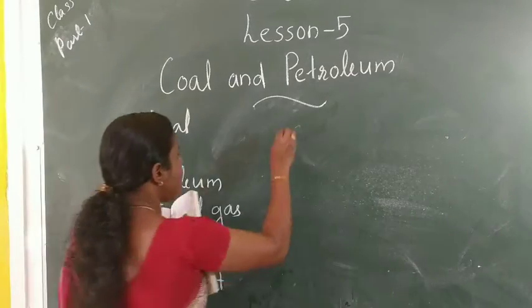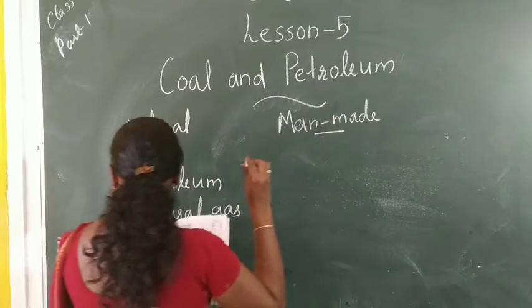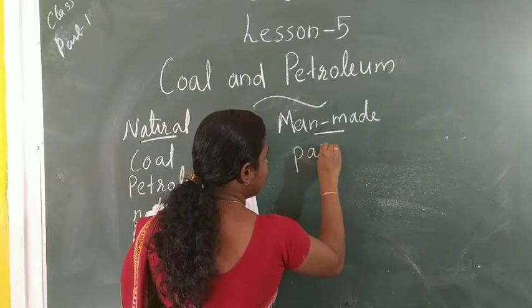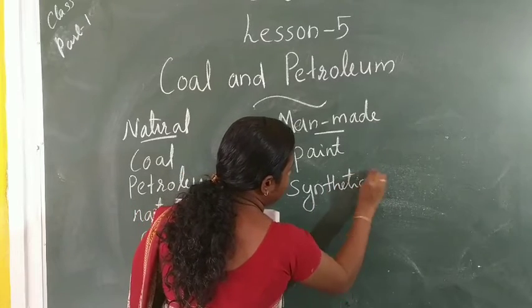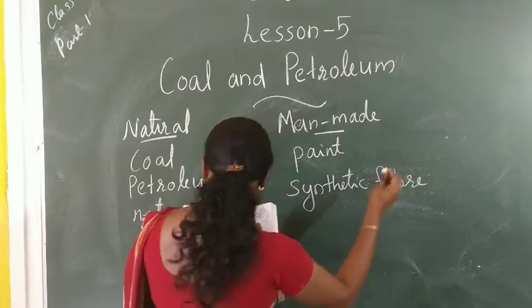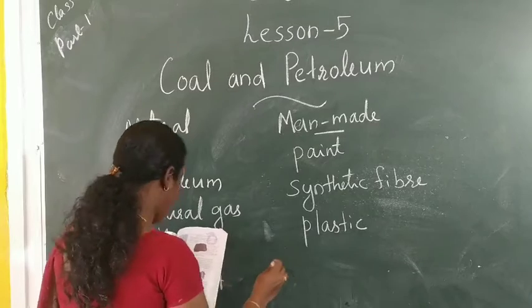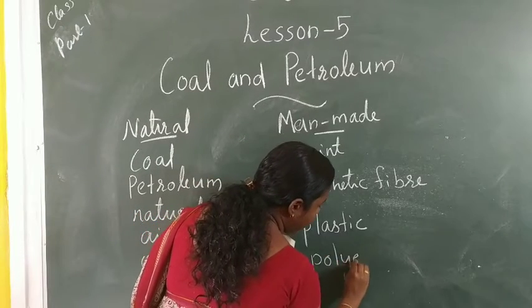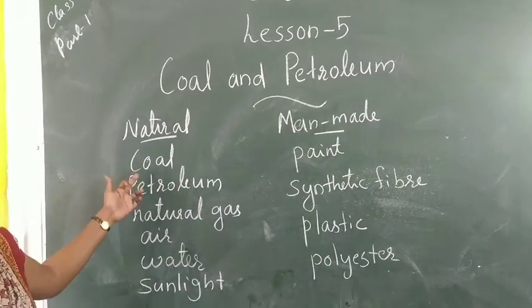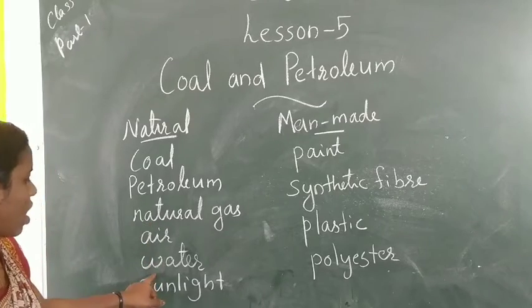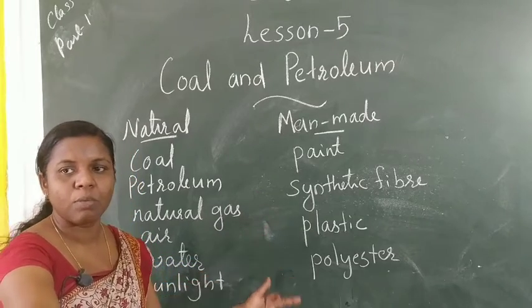The next one is man-made resources. The first one is paint, synthetic fiber, then plastic and polyester. These are the man-made resources. Once more: natural, coal, petroleum, natural gas, air, water, sunlight; and man-made, paint, synthetic fiber, plastic and polyester.